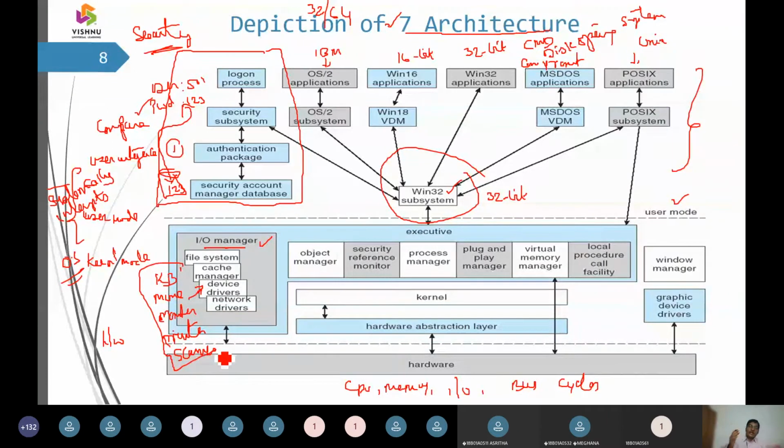When a new device is there, it has to be installed to the operating system. It needs some driving software, and that is taken care of by the driver software. Followed by the temporary storage locations, it has some cache locations and device drivers. And if there are Wi-Fi routers or dongles, then they are supported with a network driver. So this is all regarding I/O management.